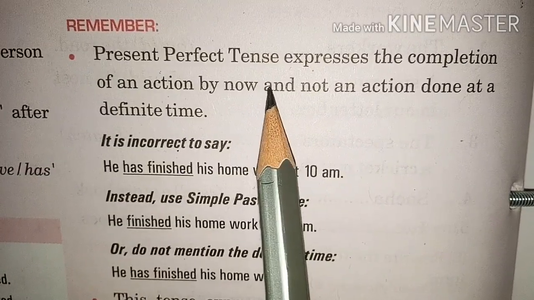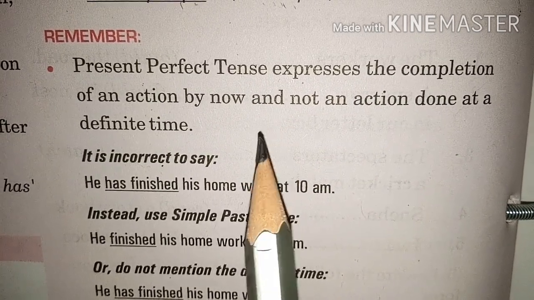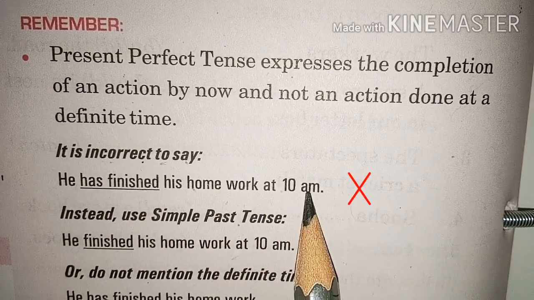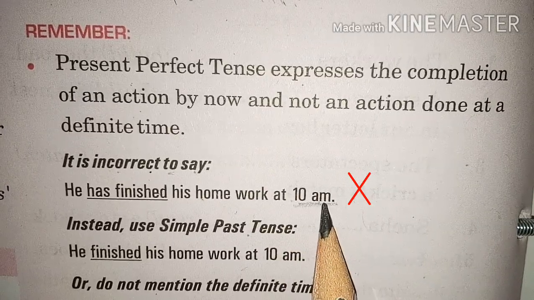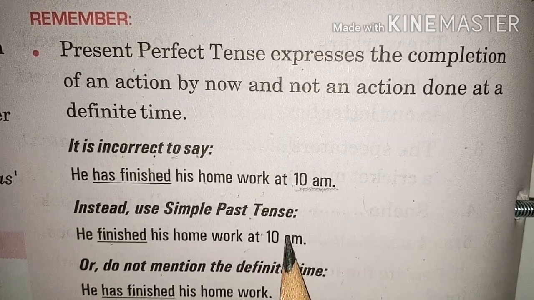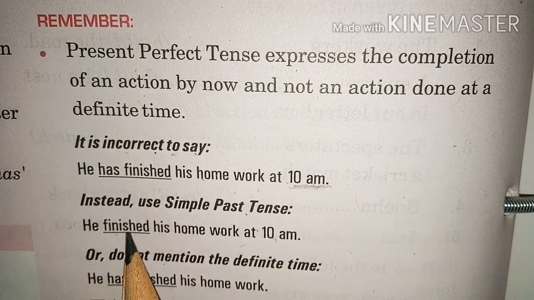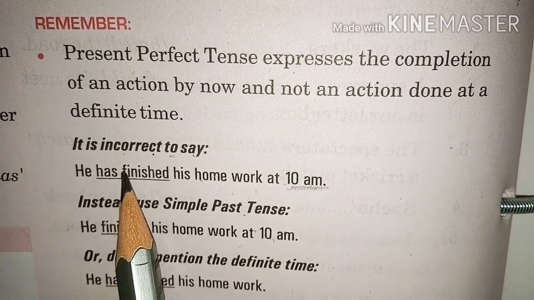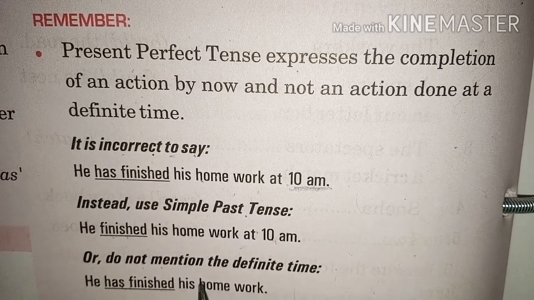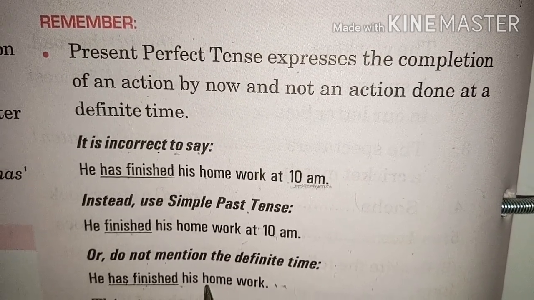Students, remember that we should not use any word denoting a past time with the present perfect tense. Like it is incorrect to say he has finished his homework at 10 a.m. Now this 10 a.m. denotes past time. It's wrong. We will say he finished his homework at 10 a.m. Whenever we are showing the past time, it's better to use simple past tense rather than present perfect. Or we can mention it in this way also, he has finished his homework. We have not mentioned the time, at 10 a.m. We will just write he has finished his homework.